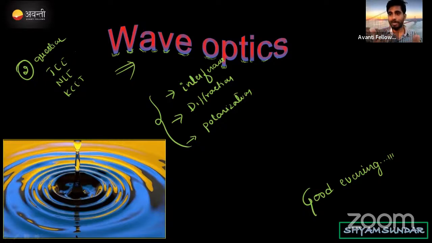Optics has 2 branches, right? First one is ray optics, second one is wave optics. Ray optics means geometrical optics. What does wave optics mean? Here we are dealing with the phenomena of light with the consideration of light as a wave. Okay, cool.